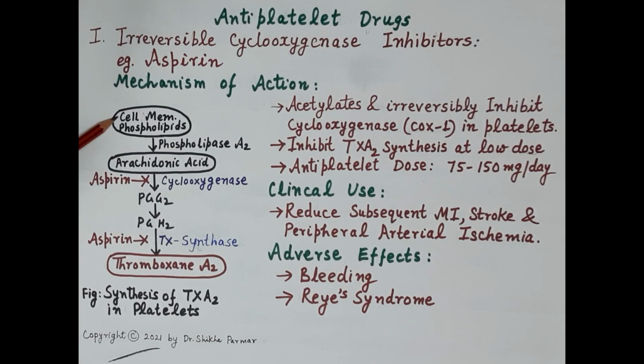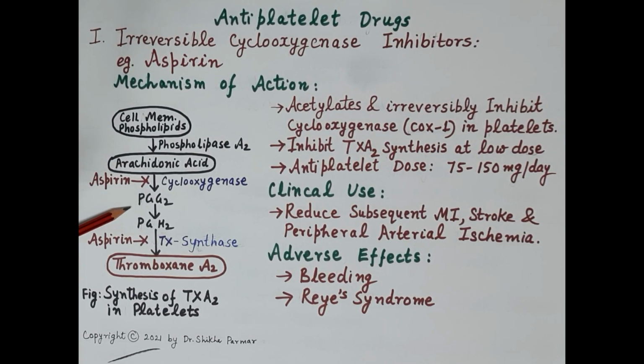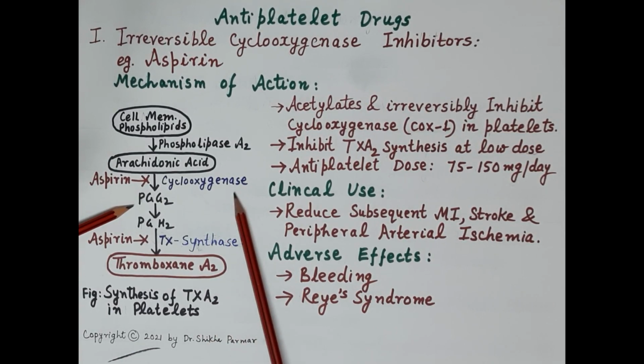Here the cell membrane of platelets is made up of phospholipids. In an activated platelet, these phospholipids are broken down to arachidonic acid, and arachidonic acid is further broken down to prostaglandin G2 by the enzyme cyclooxygenase, and in the platelets cyclooxygenase 1 is present.